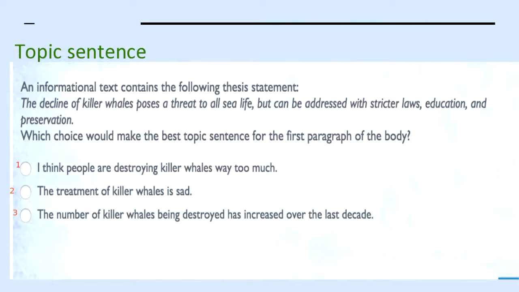Okay, you're right. The number of killer whales being destroyed has increased over the last decade. Correct. That would be the best informational text.